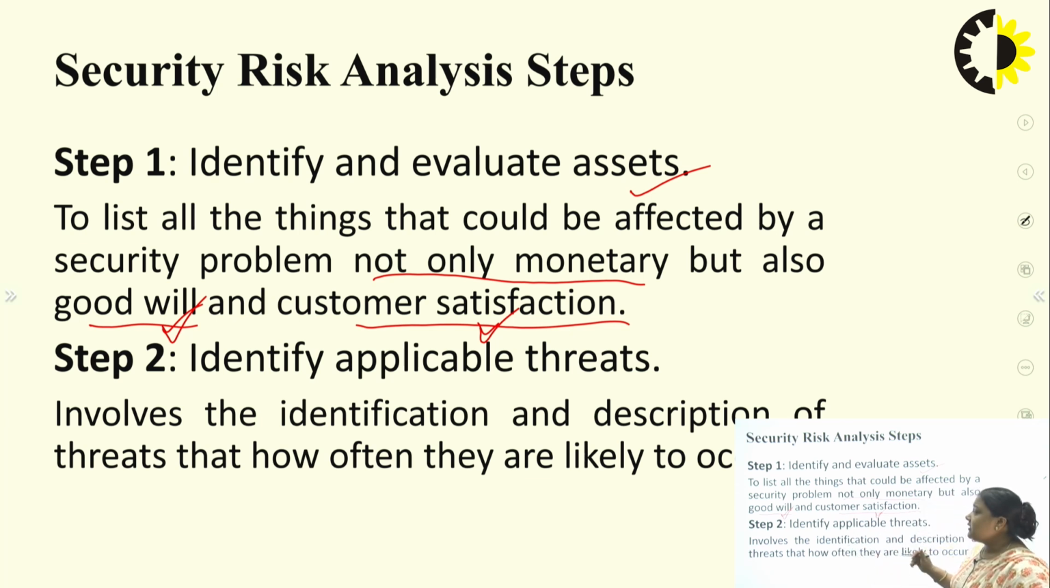Now, second step is identify applicable threats. It involves the identification and description of the threats and how often they are likely to occur. It means in our information system or in an organization, what type of threats can occur in a system, what type of threats can damage our information or data.